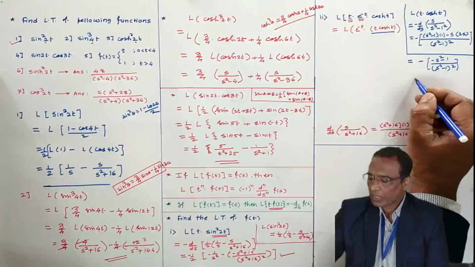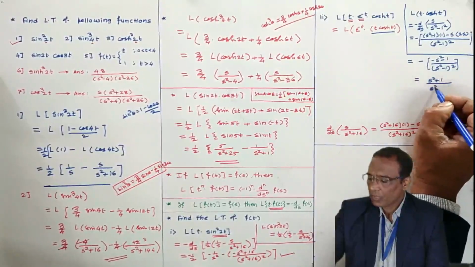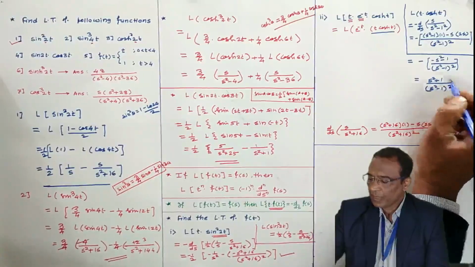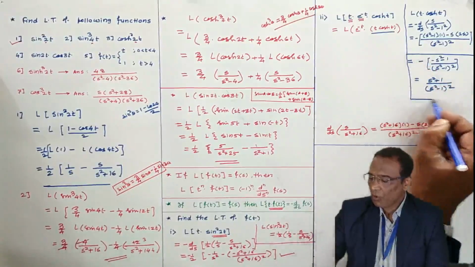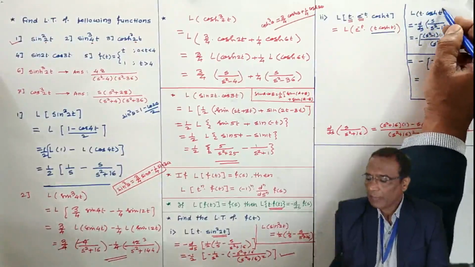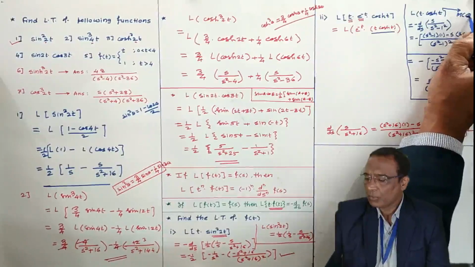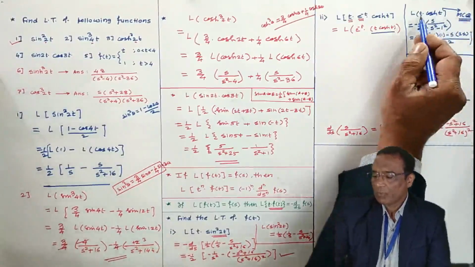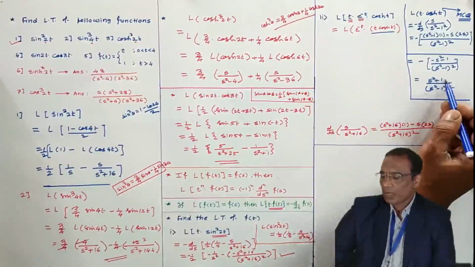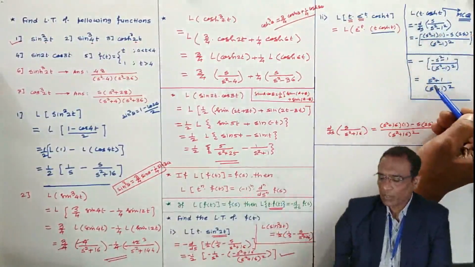You can take this minus sign inside, (s square plus 1) by (s square minus 1) whole square. So this is the Laplace transform of t cos ht. This Laplace transform of t cos ht may be asked as an MCQ. So what is the Laplace transform of t cos ht? It is (s square plus 1) by (s square minus 1) whole square. This becomes one of the MCQs now.